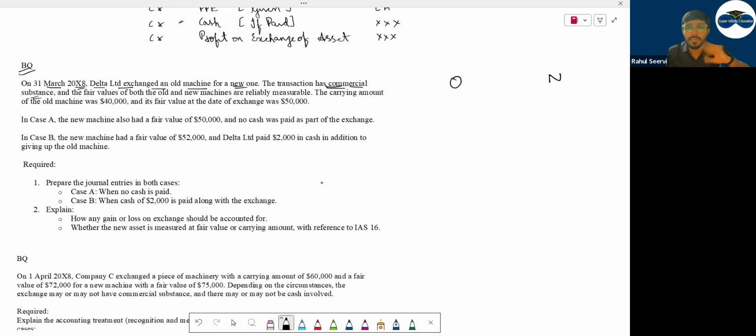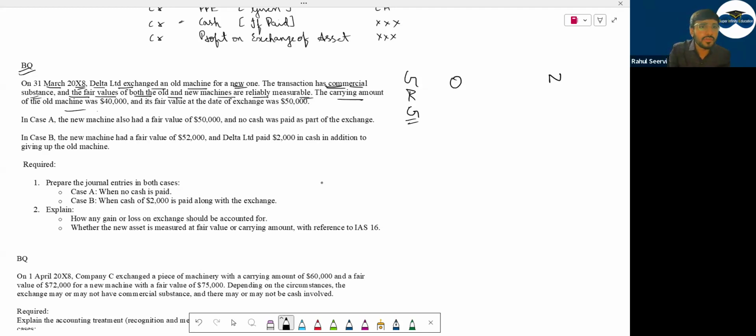Commercial substance means three priorities you have. Fair value of the asset given, fair value of the asset received, carrying amount of the asset given. G R G: given, received, given. GRG, short form if you want to remember. And the fair value of both the old and new machine are reliably measurable. They are mentioning that you can measure the fair value of this.